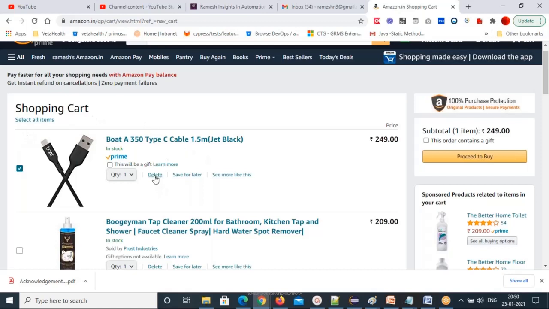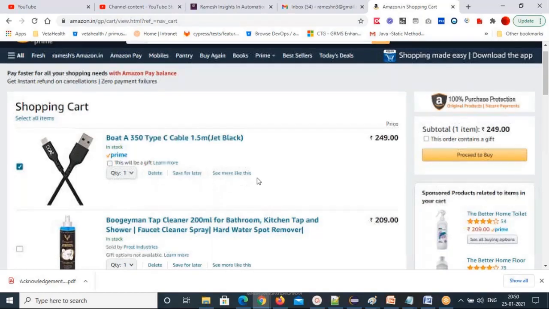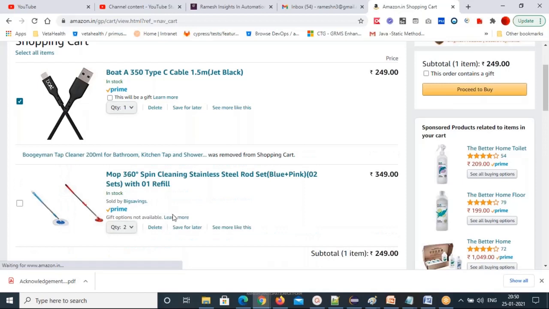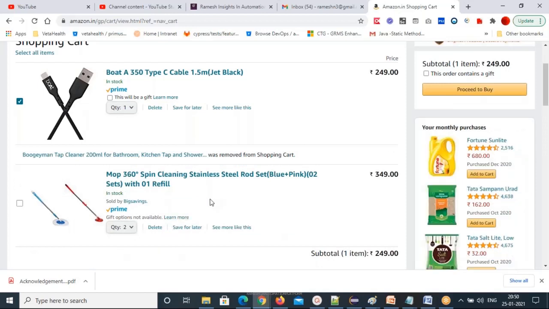Then here also delete one test case. When you delete functionality, save for later one test case, see more like this one test case, and the same is applicable for every product inside. These links are common. You have to validate in each and every product. But I don't want this, I'll delete this. See that, that's gone. It has to be removed from the cart.